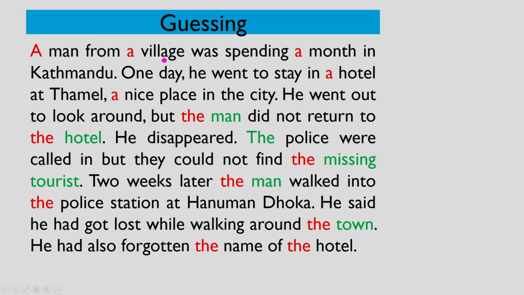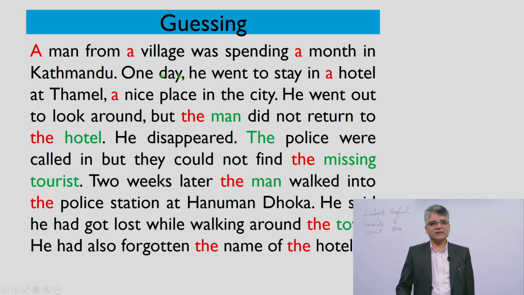A man from a village who was spending a month in Kathmandu. Check out the words we displayed in the first slide, how they are used, which words are used. One day he went to stay in a hotel at Thamel, a nice place in Kathmandu city. He went out to look around, but the man did not return to the hotel.